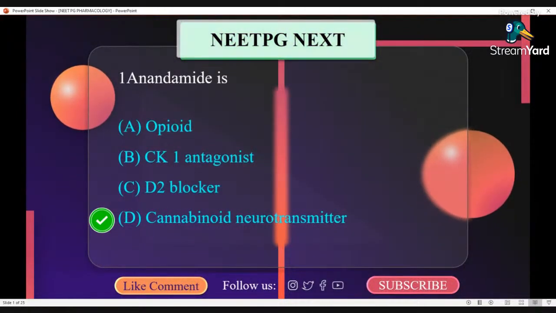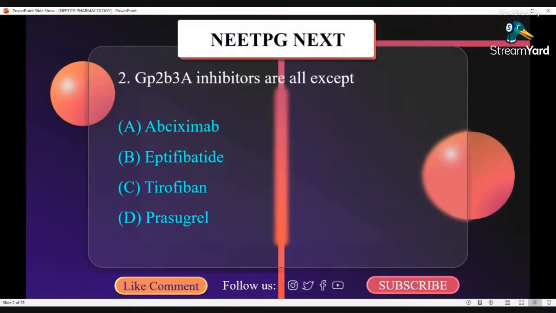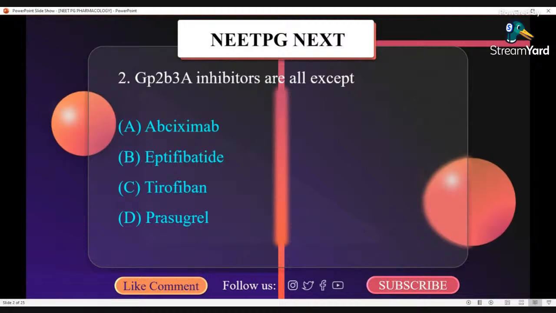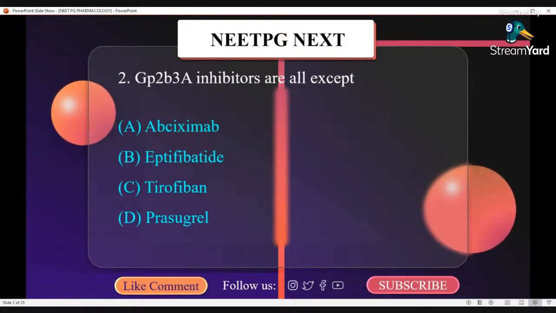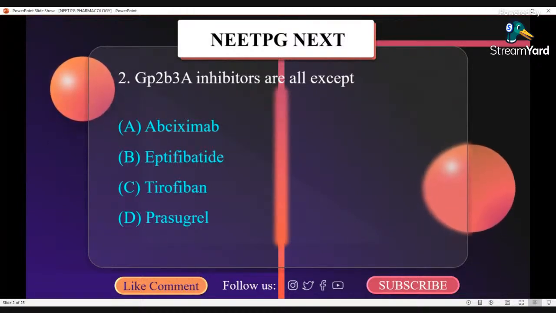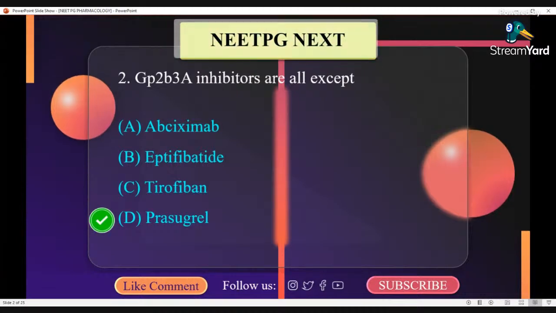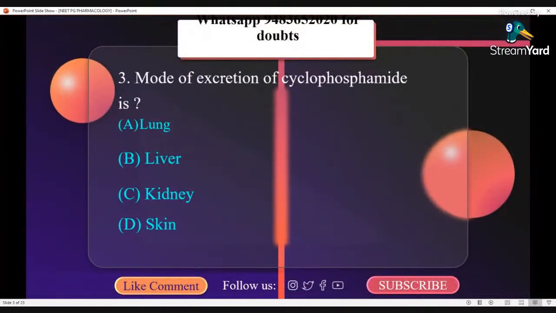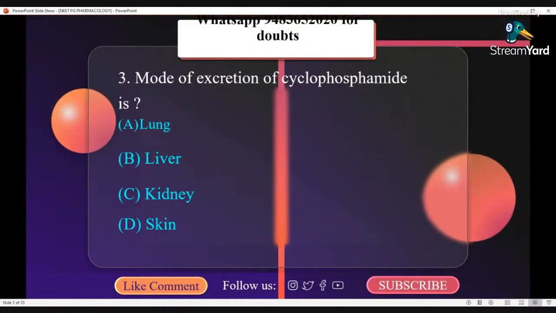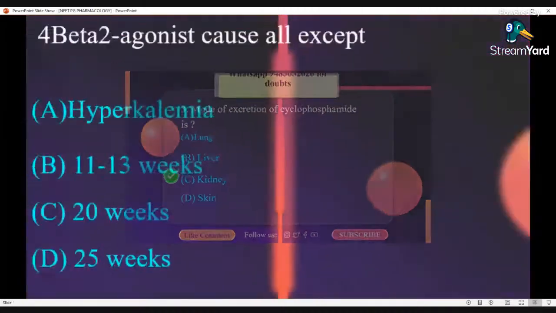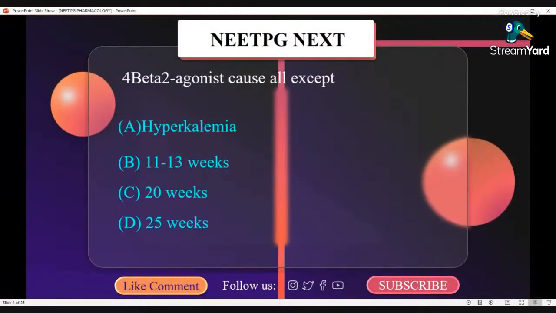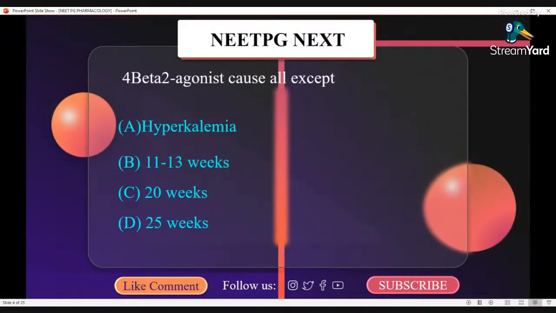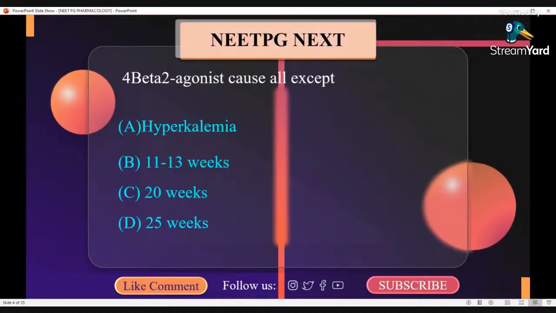Anandamide is a cannabinoid neurotransmitter. GP2B3A inhibitors are all abciximab, eptifibatide, tirofiban except prasugrel. Mode of excretion of cyclophosphamide is by kidney. Beta 2 agonists cause all except hyperkalemia; beta 2 agonists cause hypokalemia.